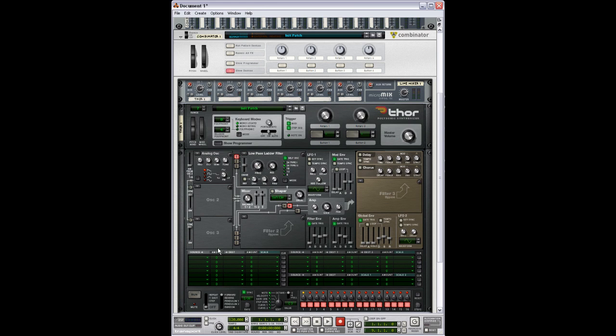In the first oscillator, I'm going to start with an analog oscillator. Set the octave to 3 and we'll leave it at that. Then in the second oscillator, I'm going to open up another analog, set this one's octave to 2 and enable it. Next, in the low-pass ladder filter, I'm going to set the frequency all the way up to 21.6 and set the res to 20. And finally, we'll set the envelope to about 49.